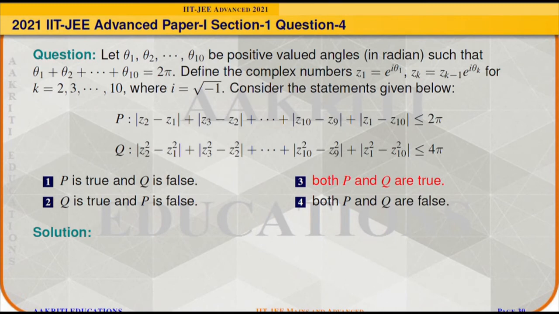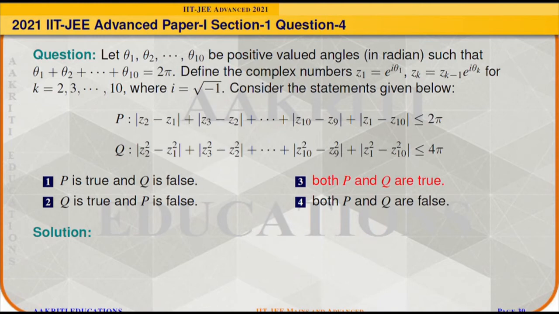Question 4. The question says, let theta 1, theta 2 up to theta 10 be positive valued angles in radian such that the sum of all these theta 1 to theta 10 is equal to 2 pi. Define the complex numbers Z1 equal to e raised to the power iota theta 1, Zk equal to Zk minus 1 times e raised to the power iota theta k, for k equal to 2, 3 up to 10, where iota is square root of minus 1.